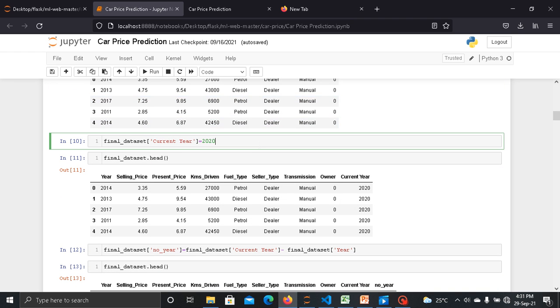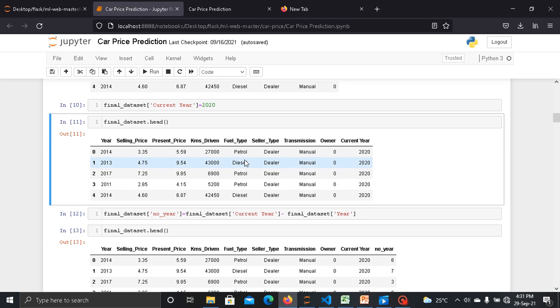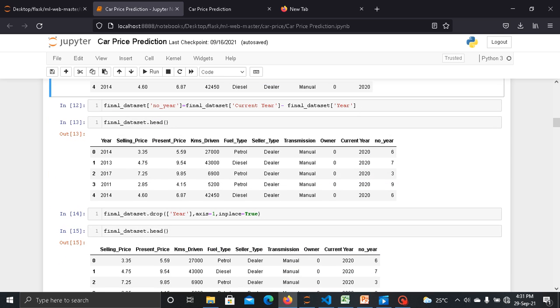Now in this step I assign current year to 2020. Now here I just print the head of final dataset. So in this, as you can see, we have a new feature that is current year and it is 2020. Now here I subtracted year from current year, so we will get the number of years the car is used.